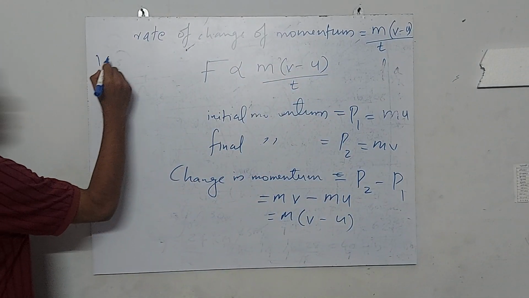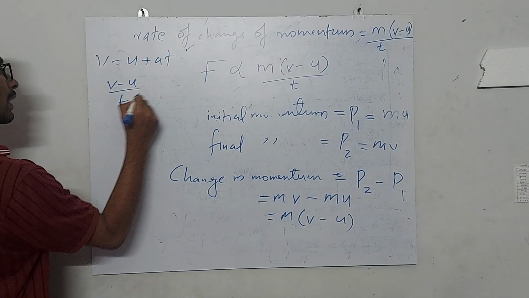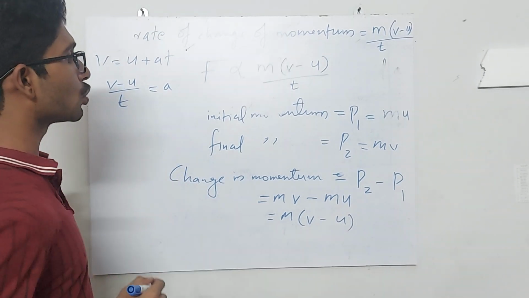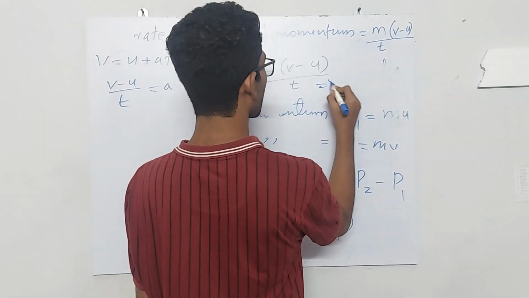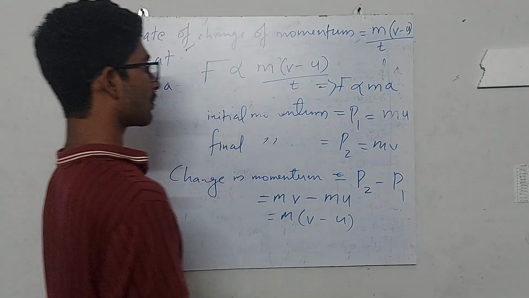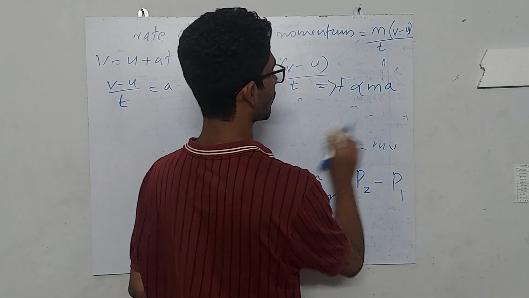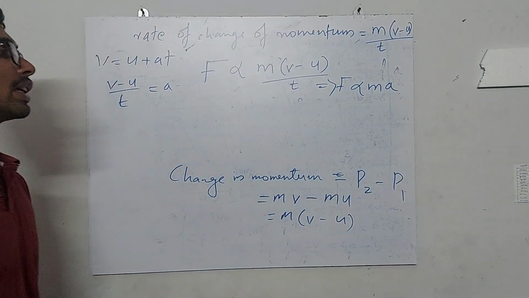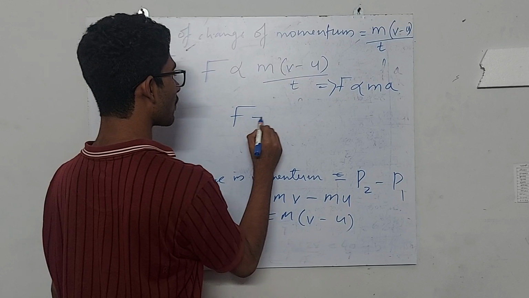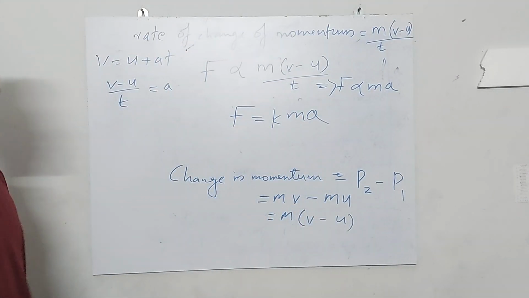We know that v is equal to u plus at. From this, v minus u by t is equal to acceleration. So F is proportional to m into v minus u by t, which implies F is proportional to mass into acceleration. When you convert this sign of proportionality to an equal sign, it becomes F is equal to K into m into a. This K is the constant of proportionality.